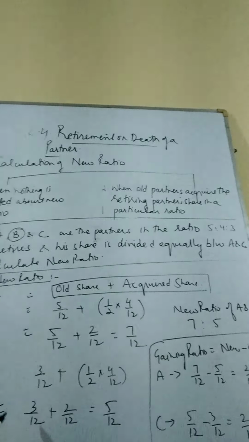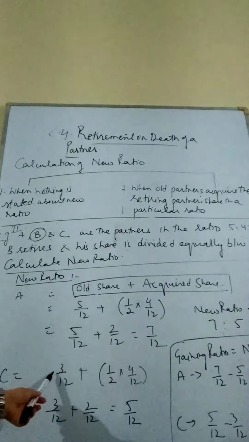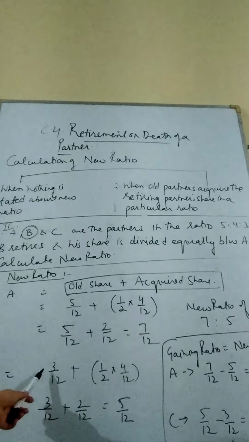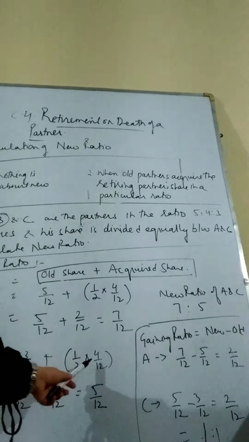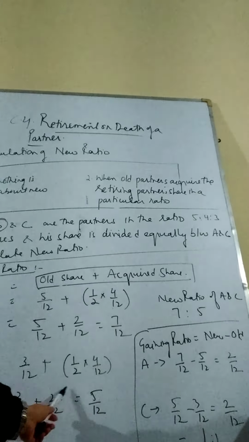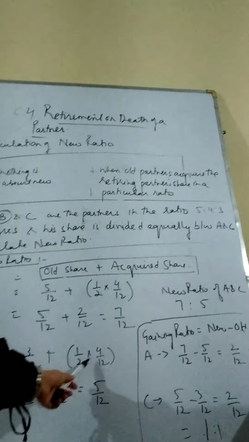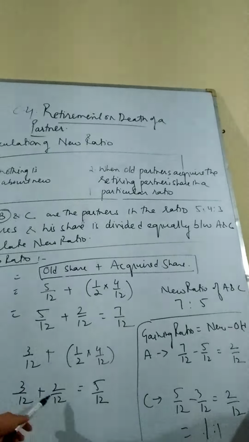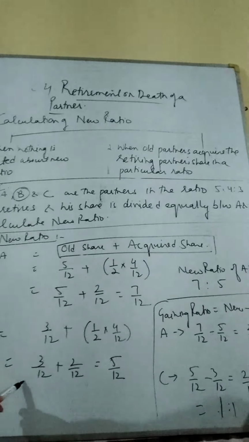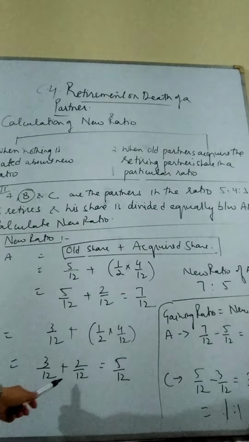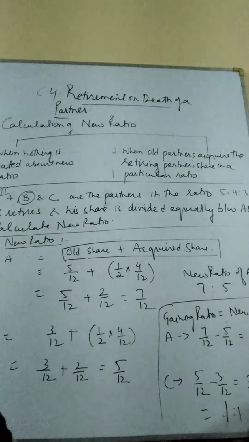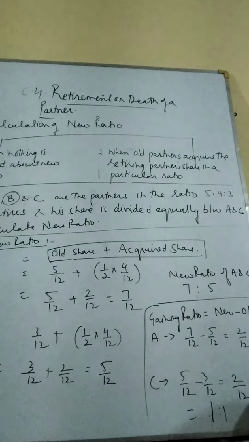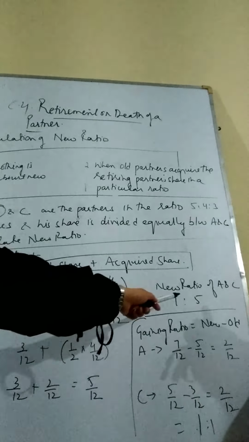Now similarly for C, what is the old proportion of C? This will be 3/12, and which he acquired from B. Again, B's share was 4/12, half of B's share, that is 1/2 of 4/12. Then again, the old ratio of C, which is 3/12, plus the acquired share, and his new share will be 5/12. So this is how the new ratio will come down as 7:5.